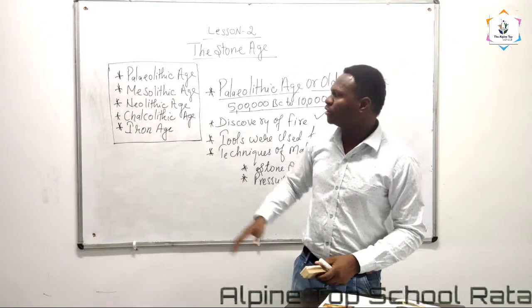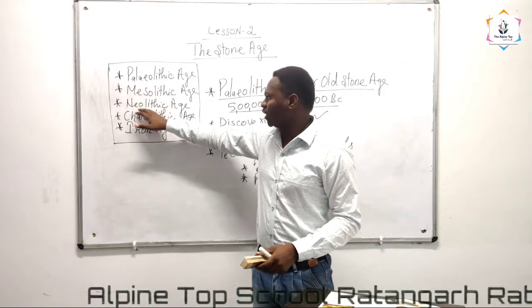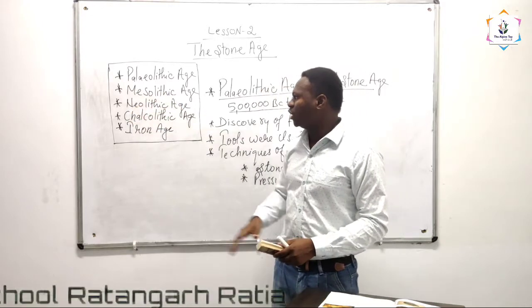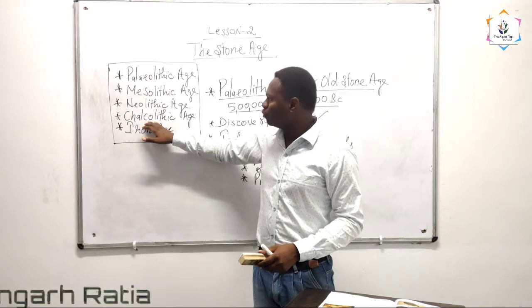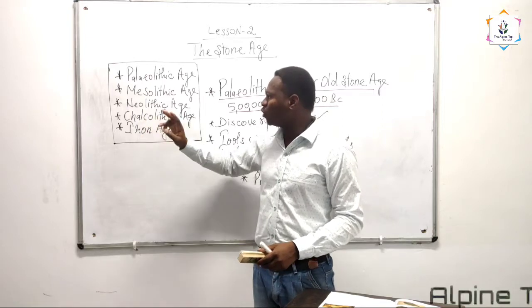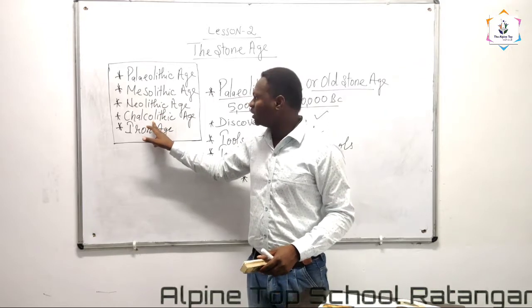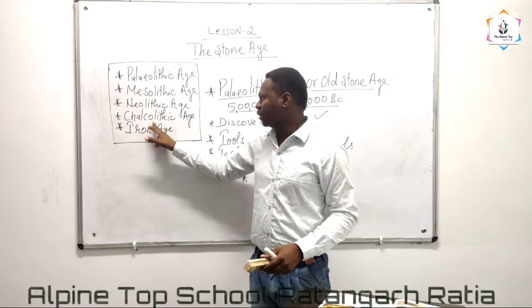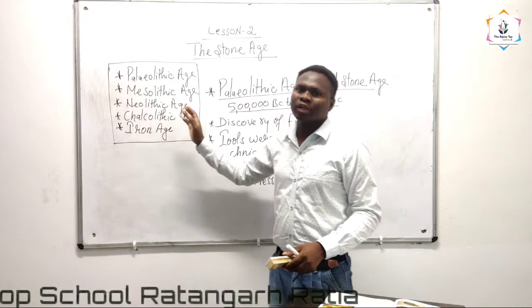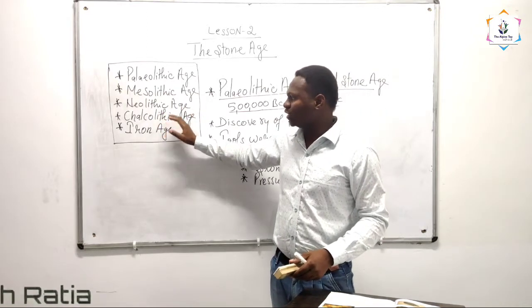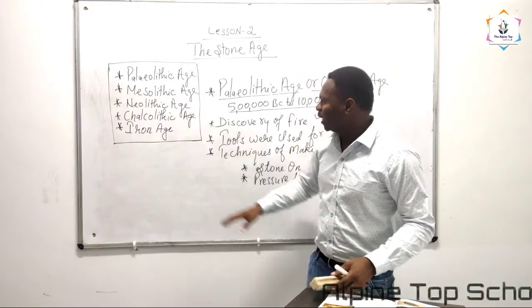The third is Neolithic. Neo means new, so it means New Stone Age. In the word Chalcolithic there are two parts: chalcos, which means copper, and lithic, which means stone. So the Chalcolithic Age is also called the Copper Stone Age. And the fifth one is the Iron Age.